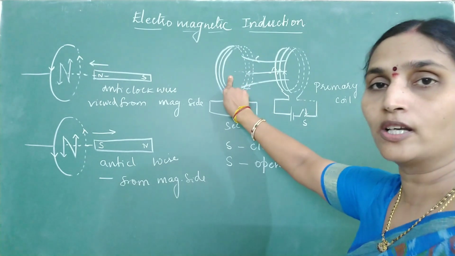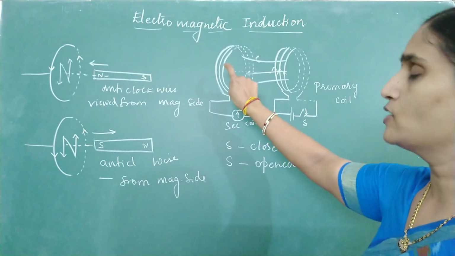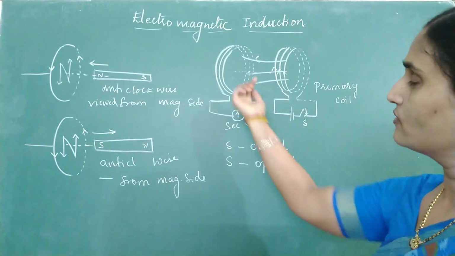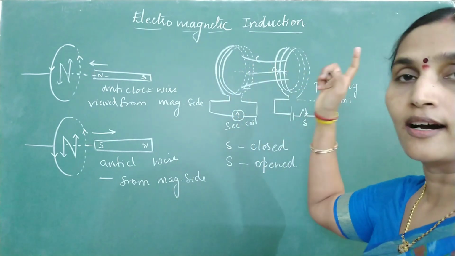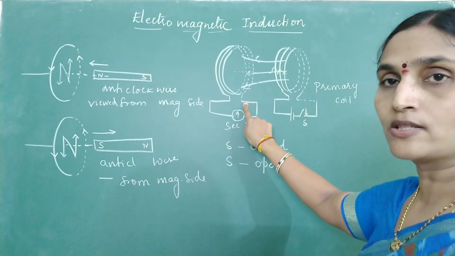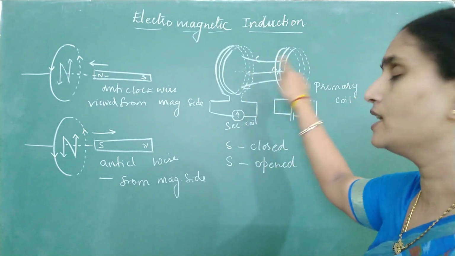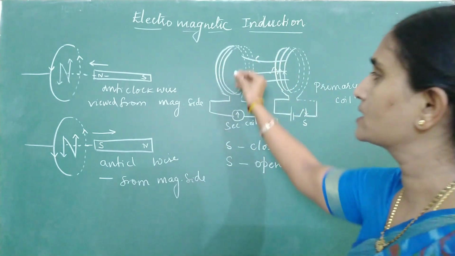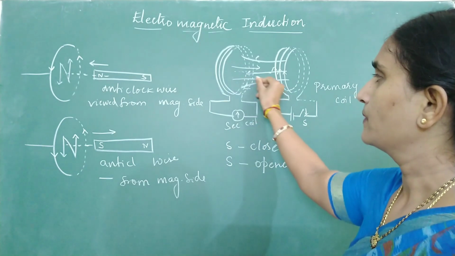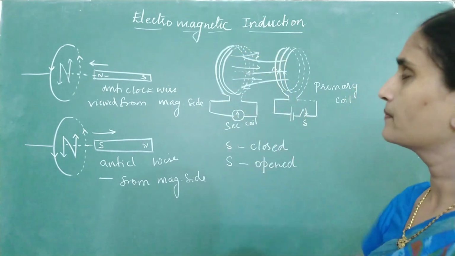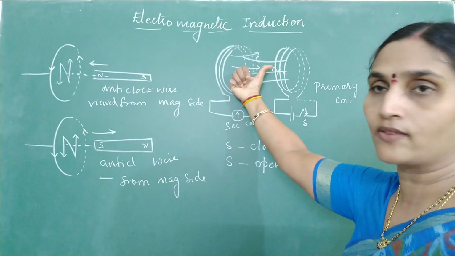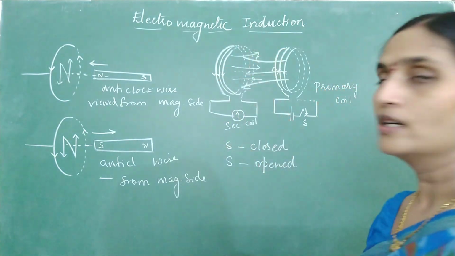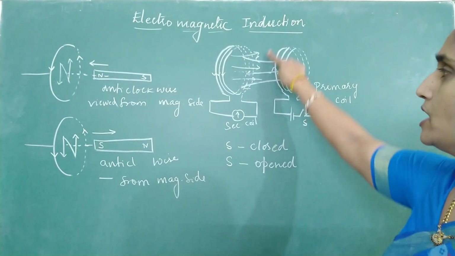What will the secondary coil do according to Lenz's law? It should oppose this. To oppose this flux, it will produce a flux in the opposite direction. Again, according to Lenz's law, it should not allow the increase of magnetic flux. So if this is the direction of flux, put your thumb in the direction of magnetic field, curl the fingers, and this is how the current is going to be produced.